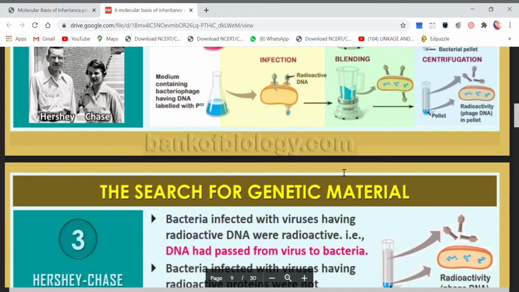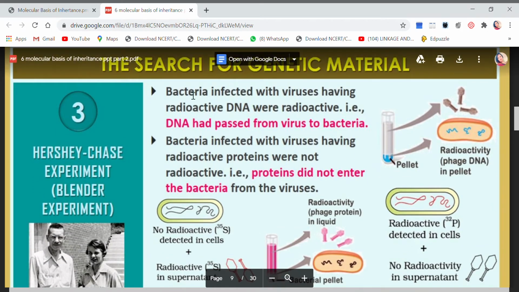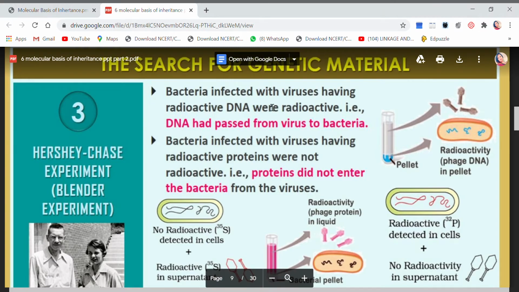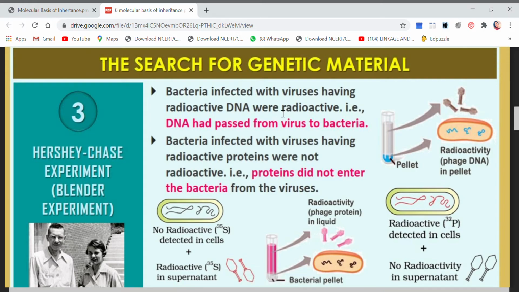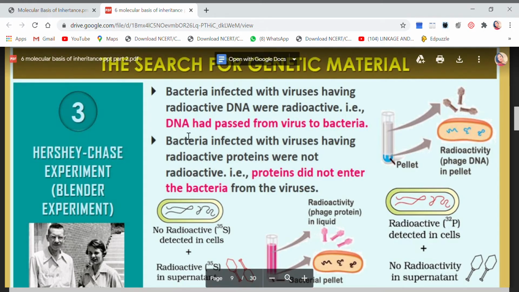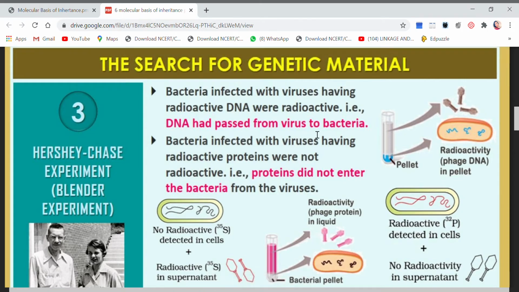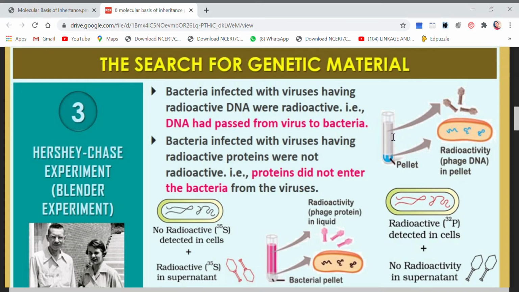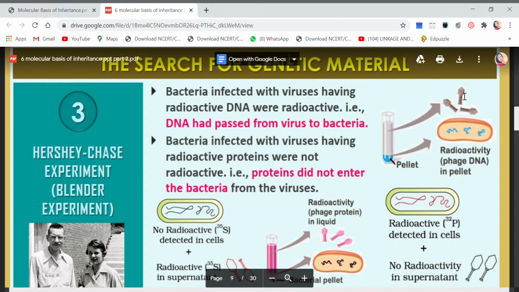Now what is the result? I am getting bacteria infected with virus having radioactive DNA. Bacteria infected with viruses having radioactive DNA were radioactive. That is, DNA had passed from virus to the bacteria. You can see here, these are the lighter particles at the top, and they are only the outer covering of the virus.